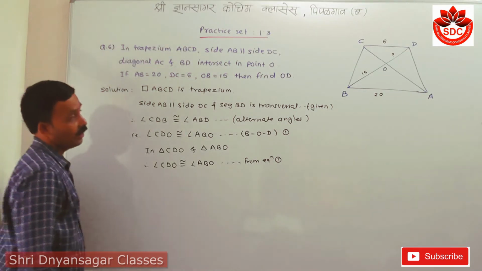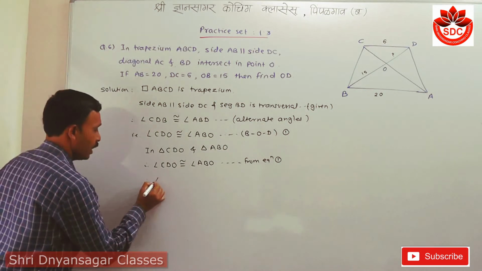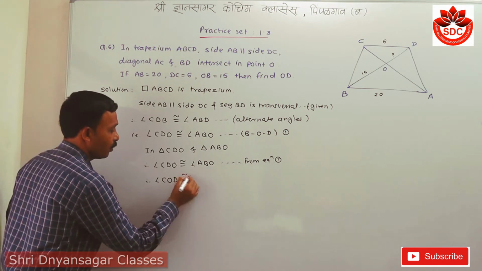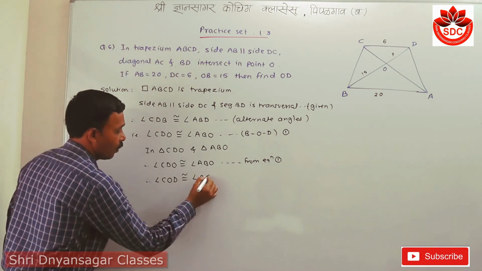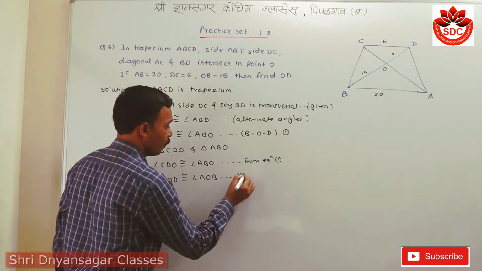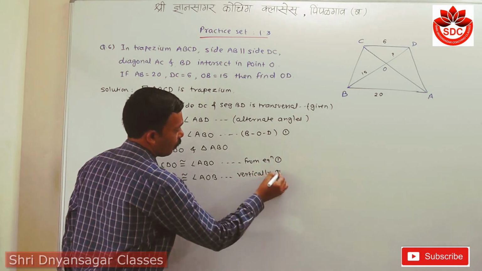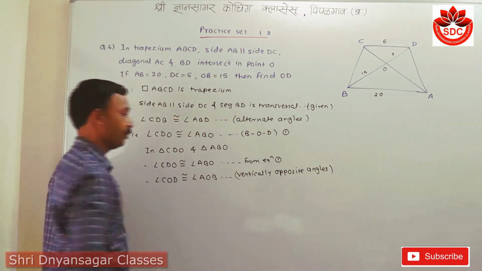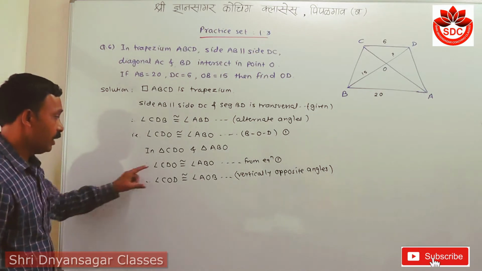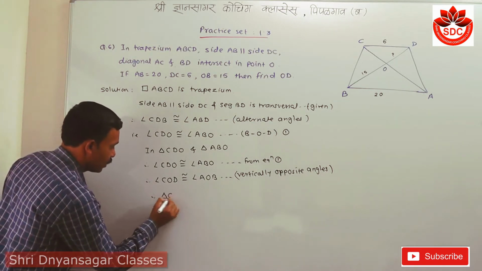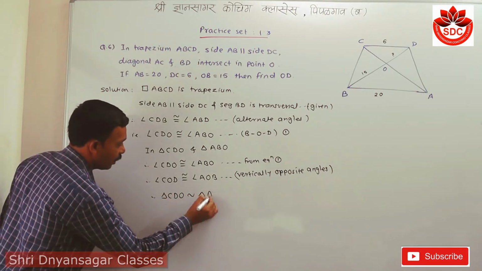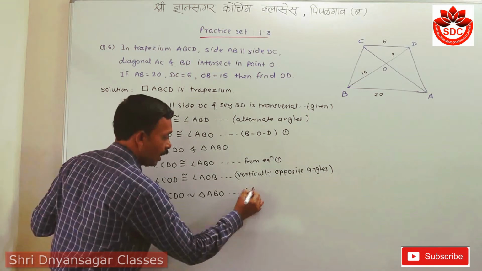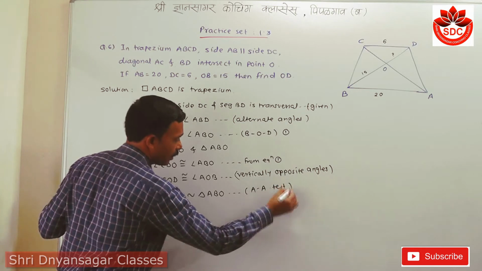Now then next one is the vertically opposite angle. Which one is angle COD is congruent with angle AOB. Here the reason is that vertically opposite angles. Now then these two triangles are similar, mean that triangle CDO is similar with triangle ABO. Reason is that these two angles are congruent, mean that AA similarity test.